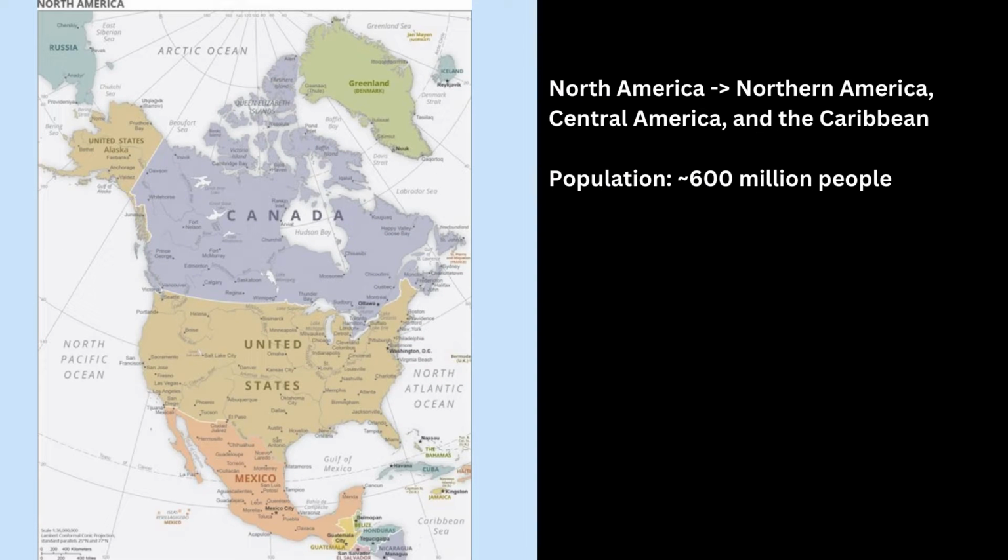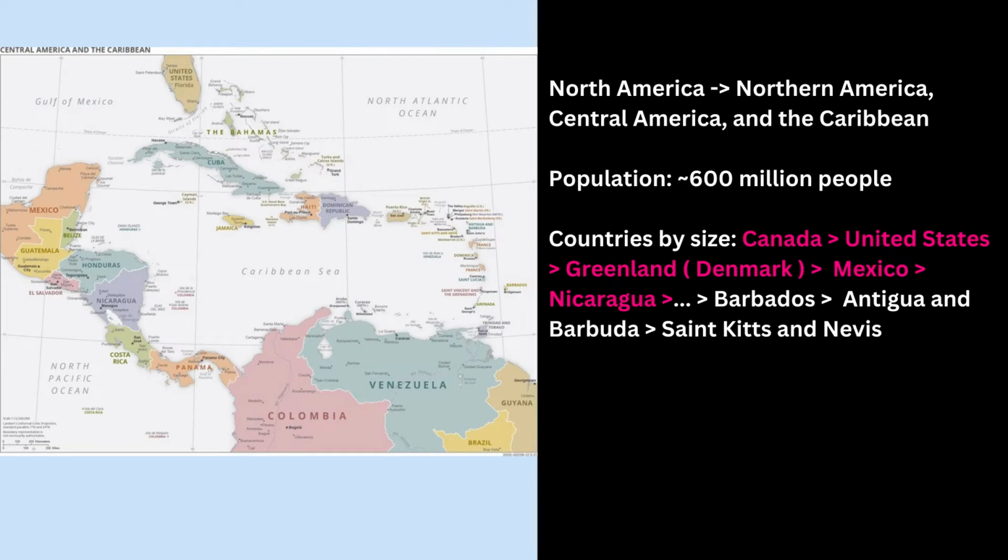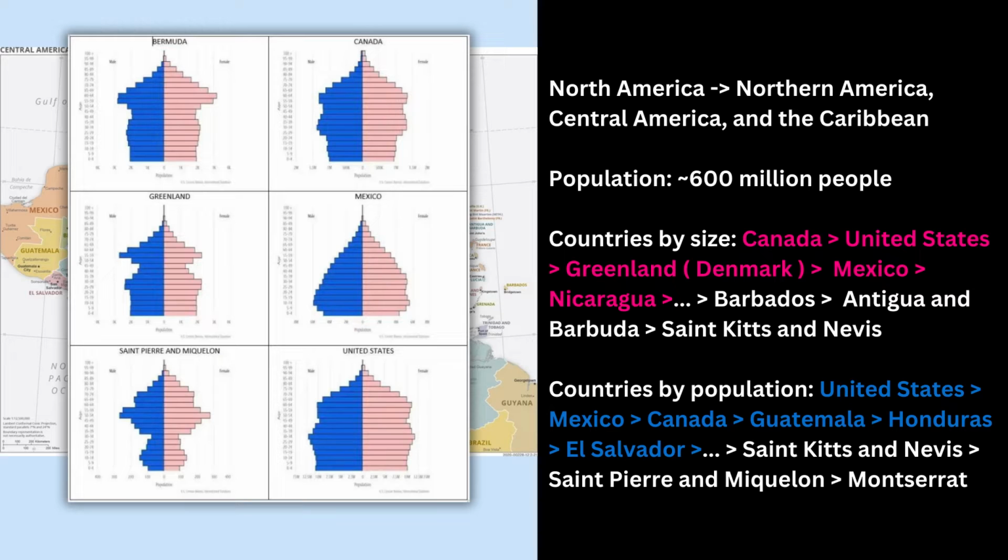North America is made up of Northern America, Central America, and the Caribbean islands. The total population is around 600 million people. By size, the largest countries are Canada, United States, Greenland, Mexico, and Nicaragua. The most populous are United States, Mexico, Canada, Guatemala, and Honduras.